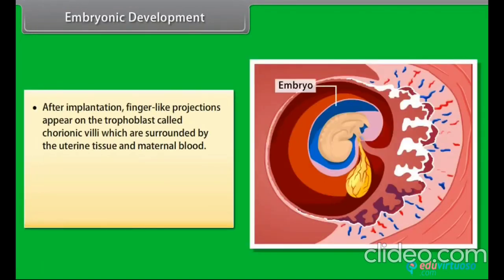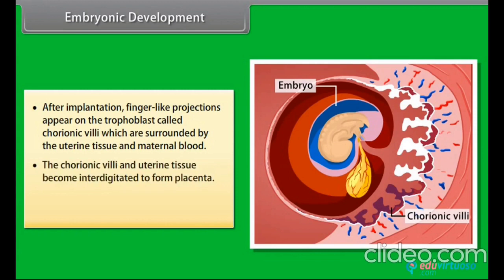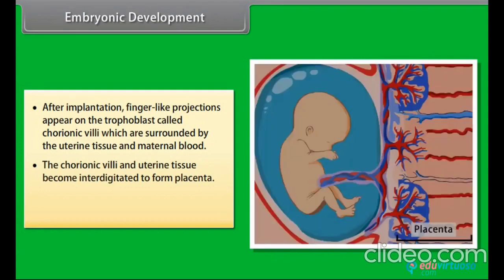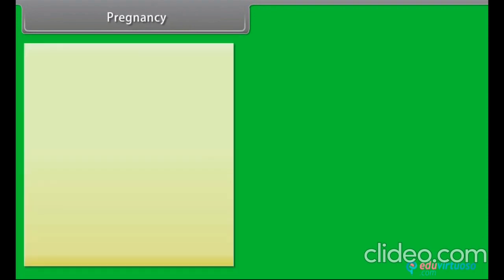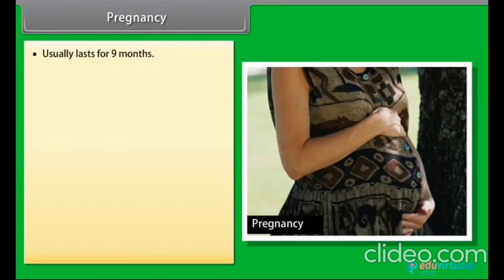Embryonic development. After implantation, finger-like projections appear on the trophoblast called chorionic villi, which are surrounded by the uterine tissue and maternal blood. The chorionic villi and uterine tissue become interdigitated to form the placenta. After implantation, the inner cell mass differentiates into 3 germ layers. Pregnancy usually lasts for 9 months, divided into 3 trimesters.